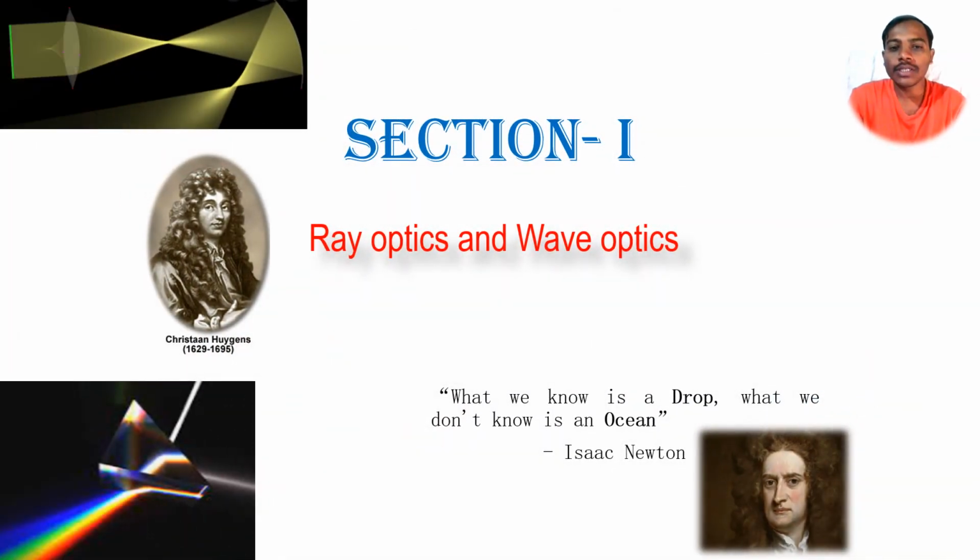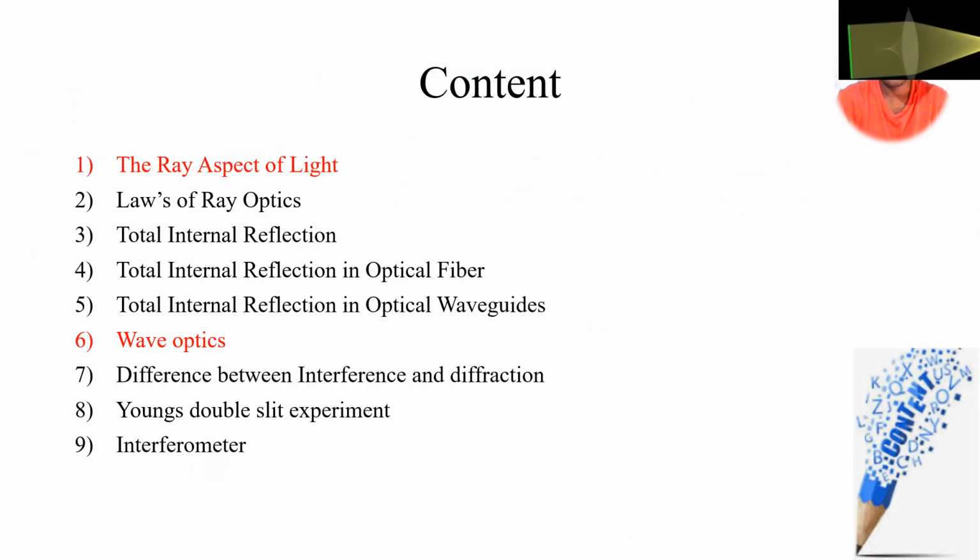In the first section, we'll see ray optics and wave optics. In this section we'll study the behavior of light as a particle nature as well as a wave nature. This is the content of the first section.